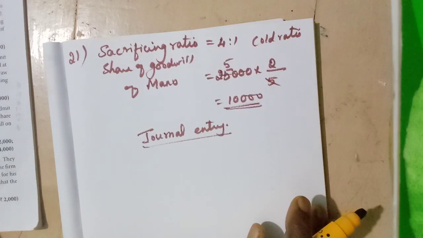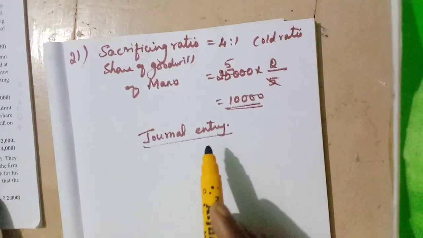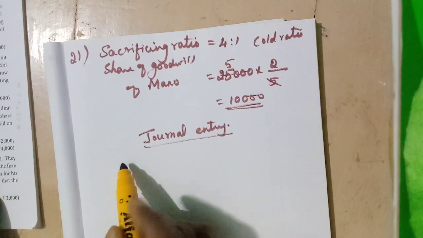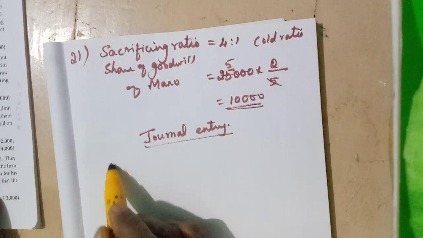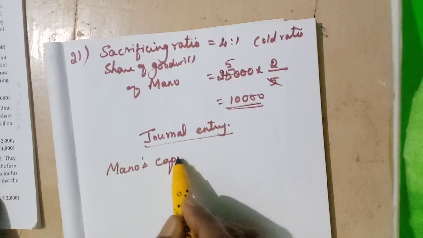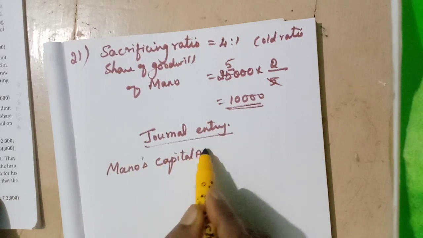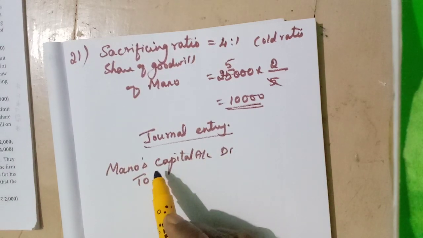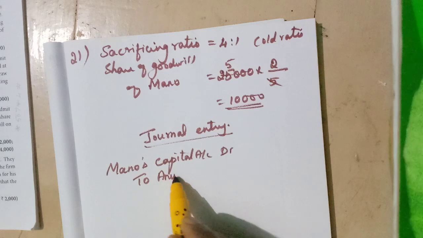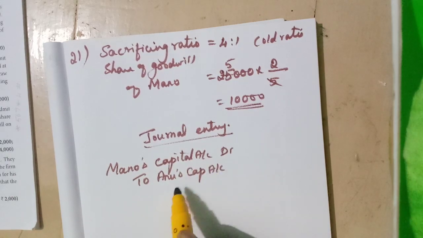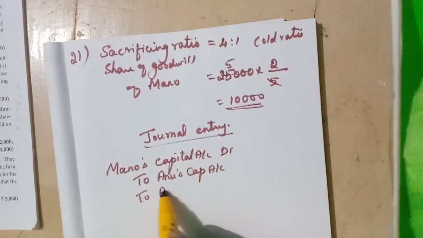Here, Manu is not able to bring in cash for his share of goodwill. So Manu's capital account must be debited. Manu's capital account debtor to Anu's capital account, Arul's capital account.